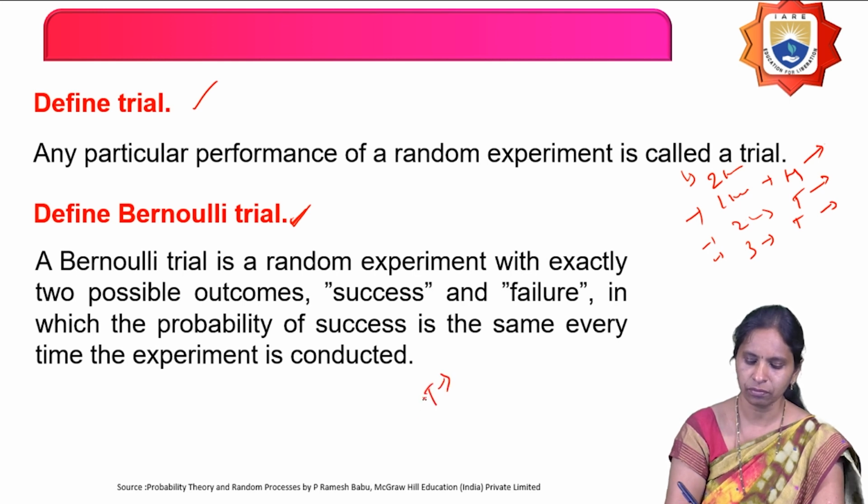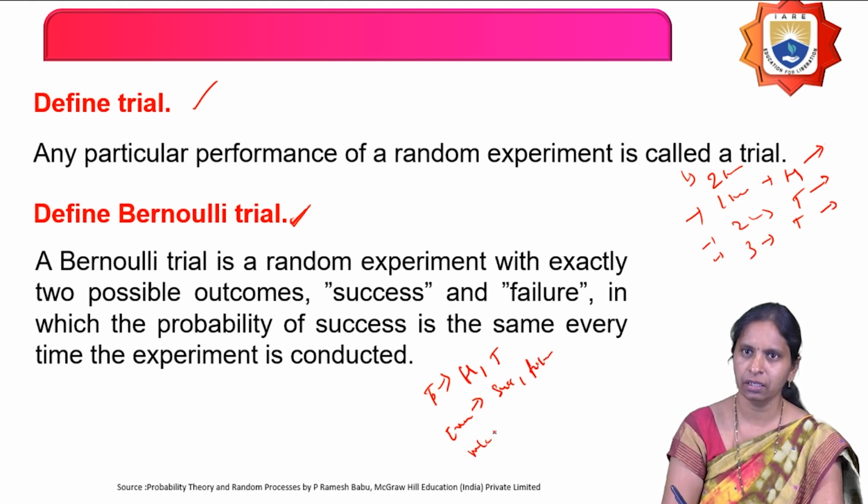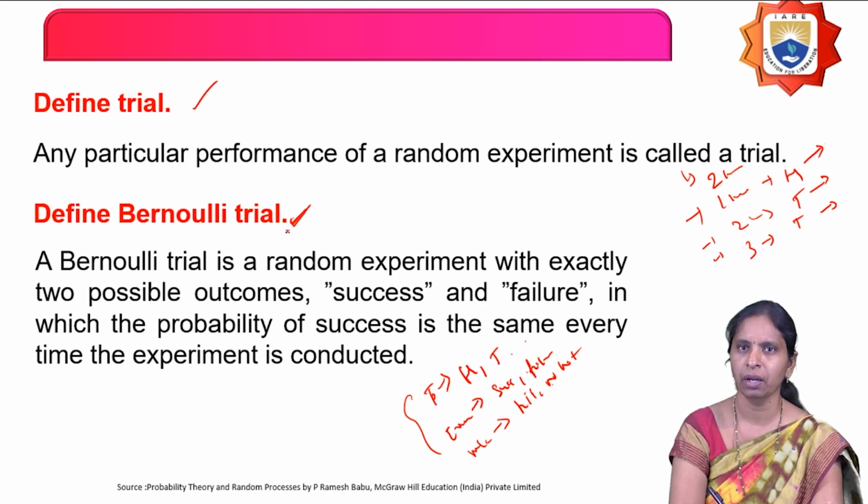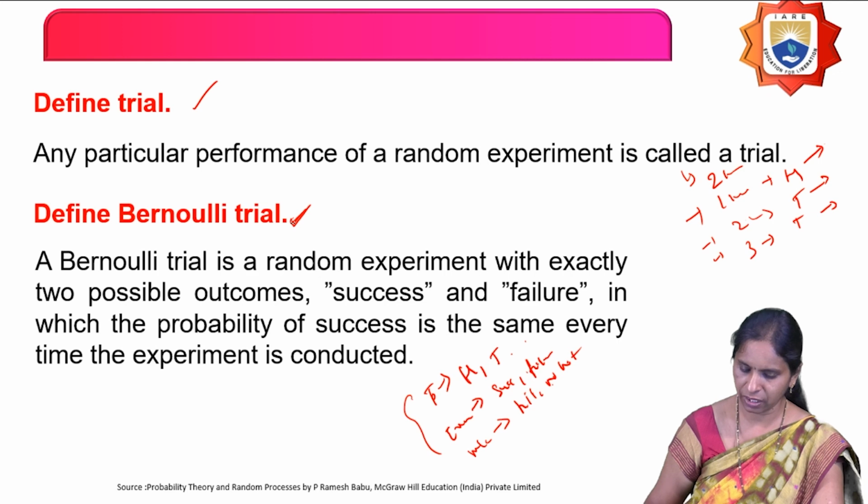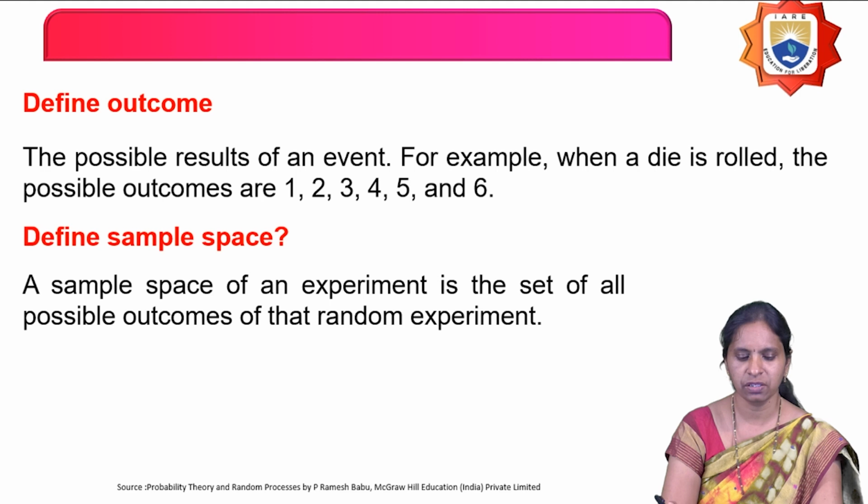a coin, I may get only two possible outcomes, either head or tail. When I conduct the exam, I may get only two possible outcomes, success or failure. When I launch a missile, I may get either hit or no hit. So like that, if the random experiment consists of only two possible outcomes, and each performance of that experiment is called what? Bernoulli trial. And that type of experiment is called what? Bernoulli experiments.